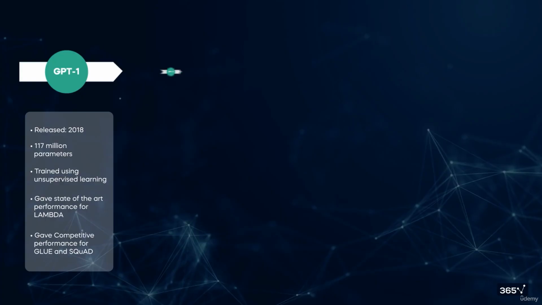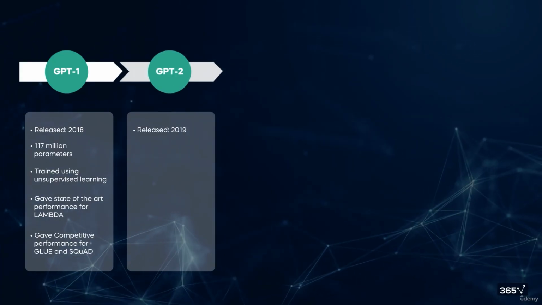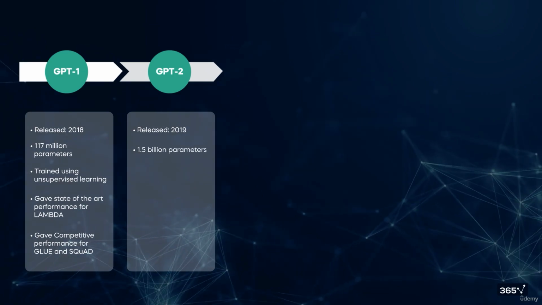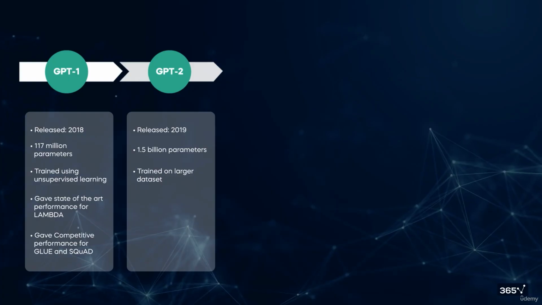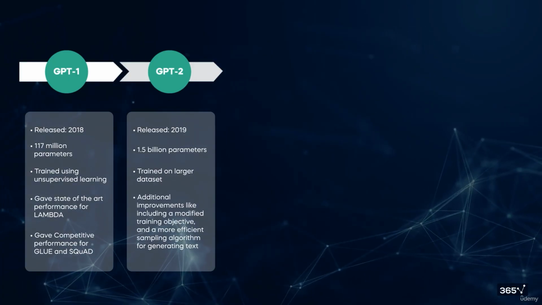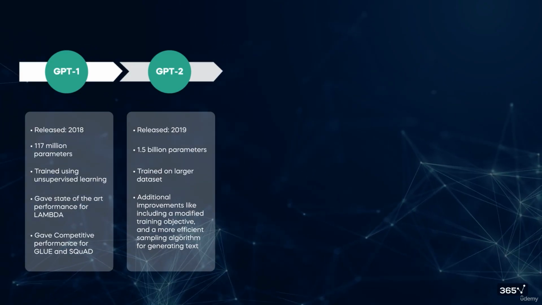text. GPT-2 was released in 2019, and it was a watershed moment. It featured a significant increase in scale with a staggering 1.5 billion parameters. GPT-2, trained on more extensive and diverse data, demonstrated remarkable advancements in generating coherent and contextually relevant text.